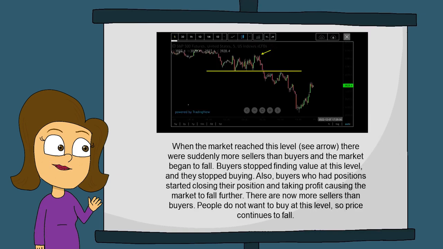When the market reached this level, there were suddenly more sellers than buyers, and the market began to fall. Buyers stopped finding value at this level and they stopped buying. Also, buyers who have positions started closing their position and taking profit, causing the market to fall further. There are now more sellers than buyers. People do not want to buy at this level, so price continues to fall.